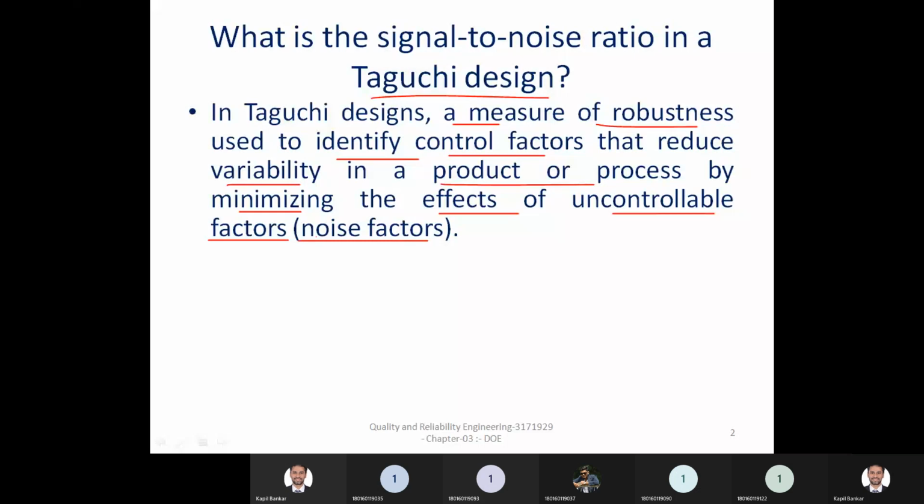As I told you, for any experiment there are uncontrollable factors that participate in the experiment.